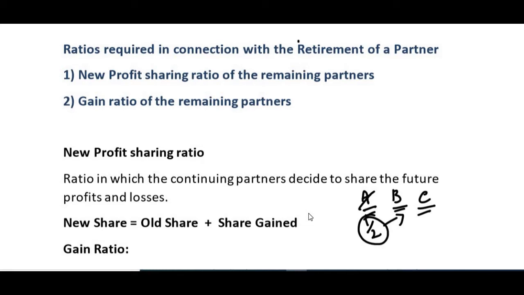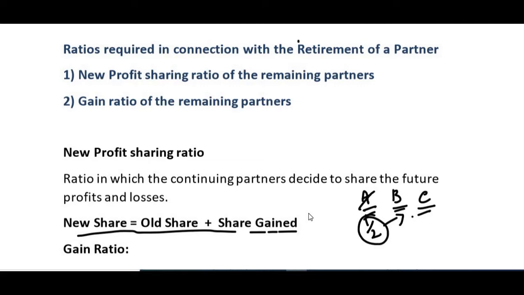So B will gain a part of A's share. C can also gain a part of A's share. So how do you calculate B and C's share? We have this formula: new share is equal to old share plus share gained. That is, whatever B had before retirement, to that you need to add what he had gained.